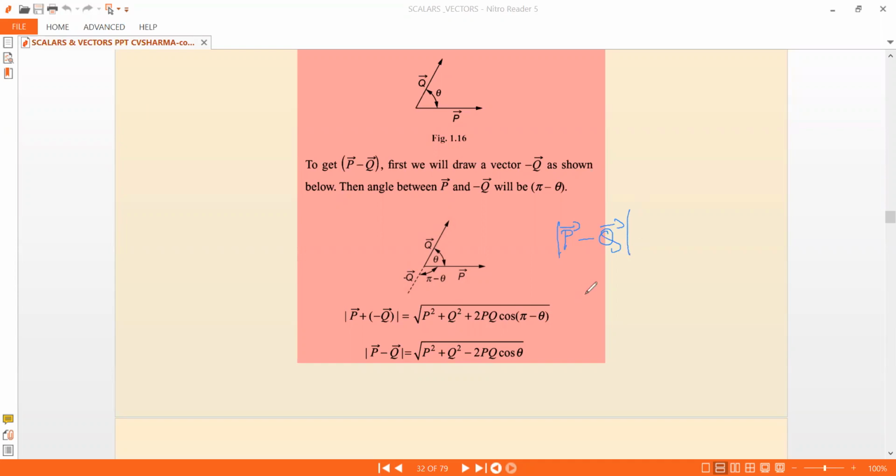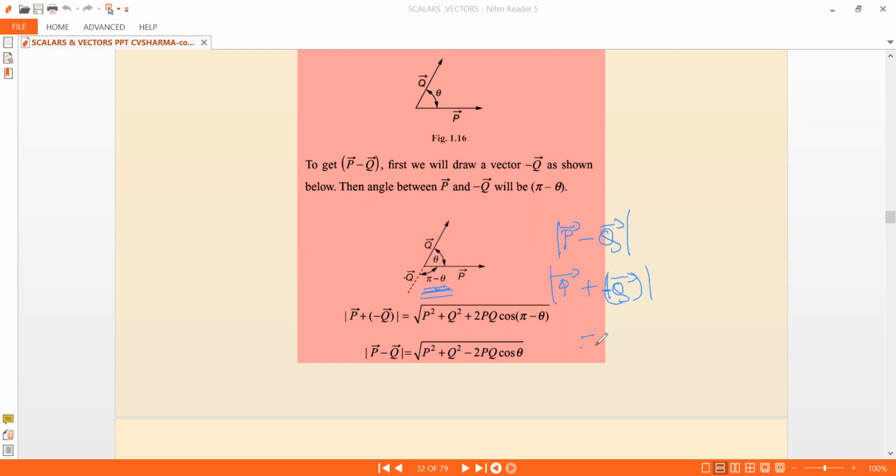If q bar makes an angle theta, then minus q bar makes an angle pi minus theta with p bar. If p bar and q bar have an angle theta, p bar and minus q bar will make an angle 180 minus theta. Because they form a linear pair, based on that concept we will solve. So we consider p bar plus minus q bar, and then take the modulus.